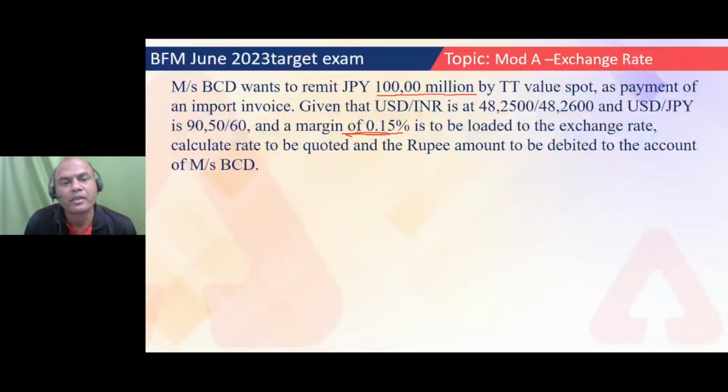Let me clarify this point and also ask you something. Why is this TT margin or exchange margin there? Why should it be there? What is the logic behind this? I'll ask you one question. If I come for NEFT into your bank or RTGS into your bank, will you charge me or won't you?